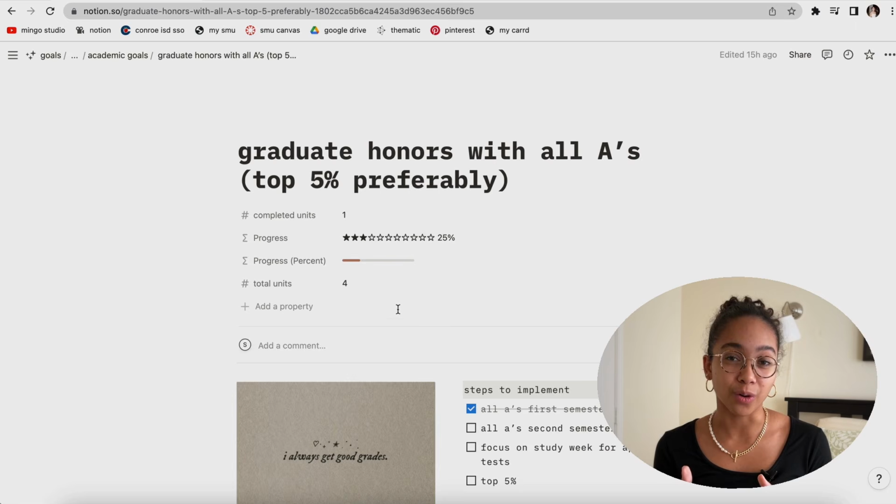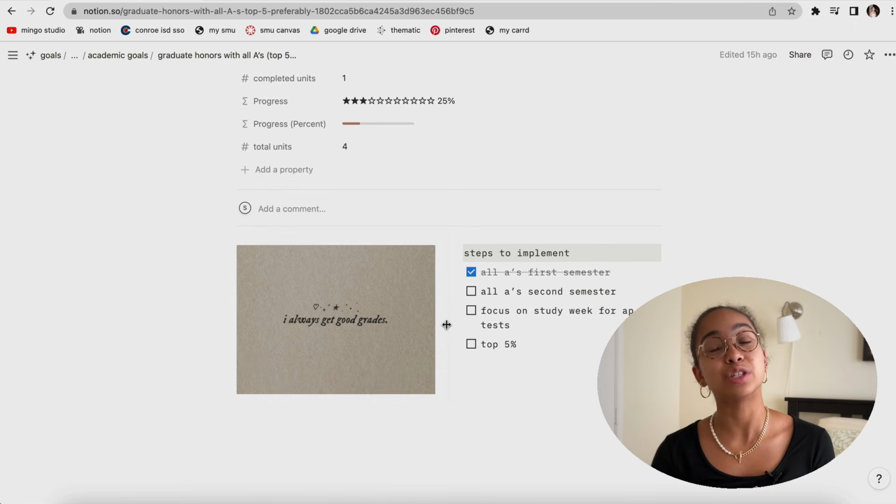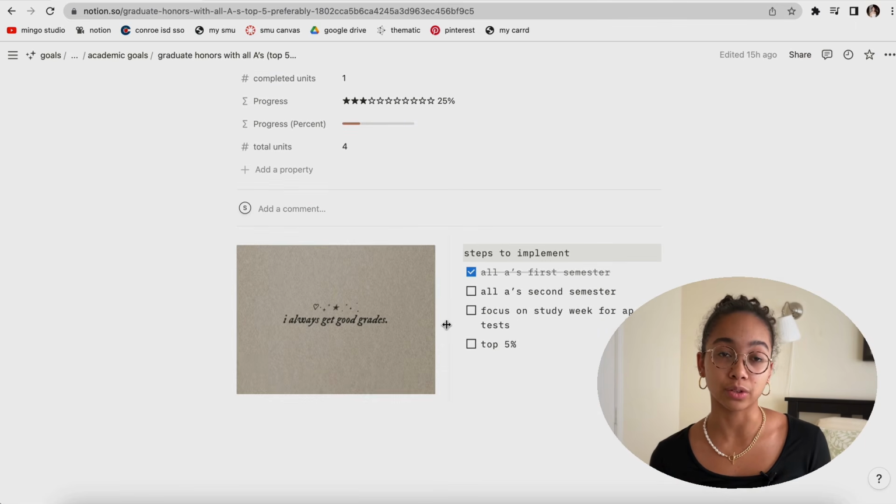And then each goal breaks down even further into multiple steps to achieve that goal. Honestly, this may sound a little confusing, but I like this system because it really breaks down little tiny baby steps I can take to create the academic progress that I want to be at by the end of the year.